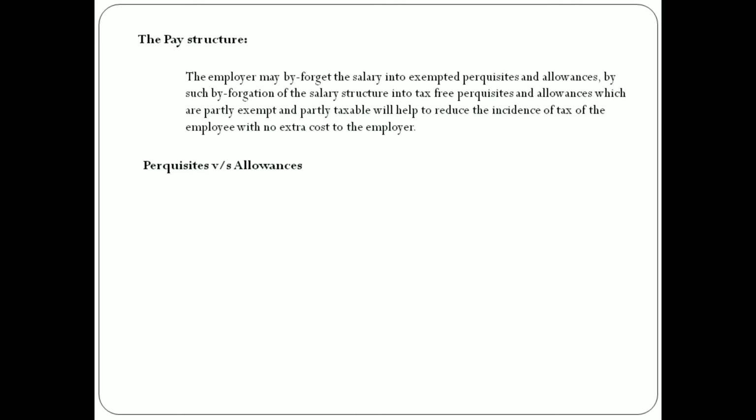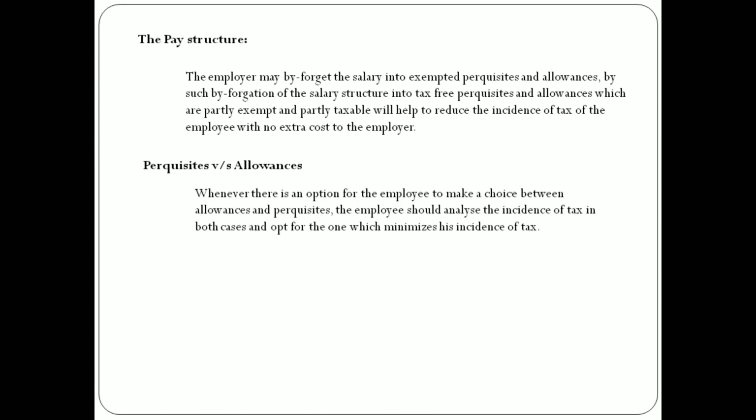In case of perquisites versus allowances, whenever there is an option for the employee to make a choice between allowances and perquisites, the employee should analyze the incidence of tax in both cases. When he receives perquisites, how much tax he has to bear, and when he receives allowance, how much tax is to be paid. He has to analyze both and opt for the one which minimizes the incidence of tax.